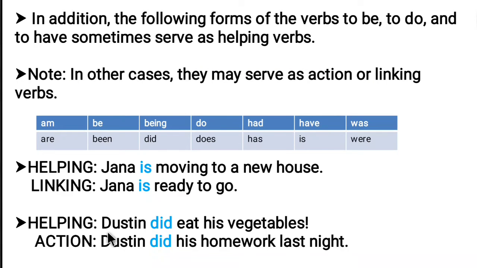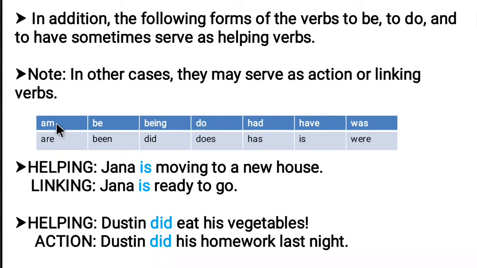In addition to the following forms of verbs, to be, to do and to have sometimes serve as helping verbs. In other cases, they may serve as action or linking verbs. There are verbs like to be, to do or to have which act as a helping verb in some sentences, whereas in other sentences they serve as action verbs or linking verbs.